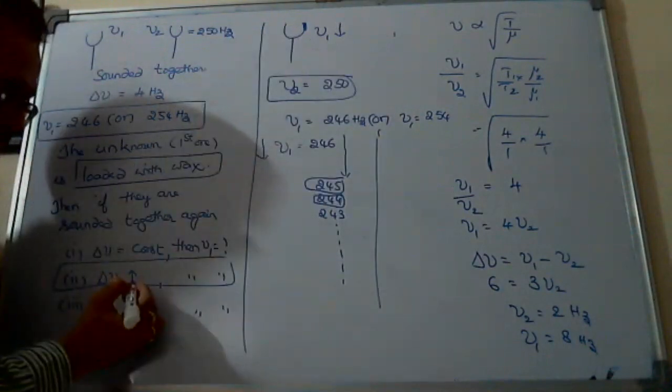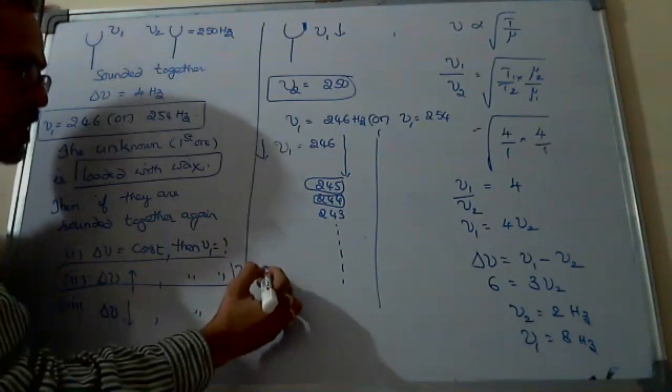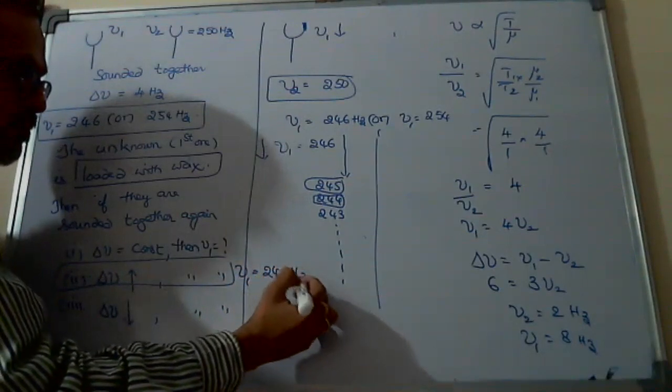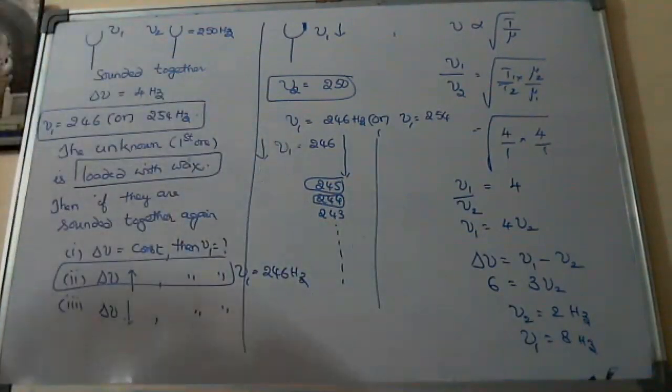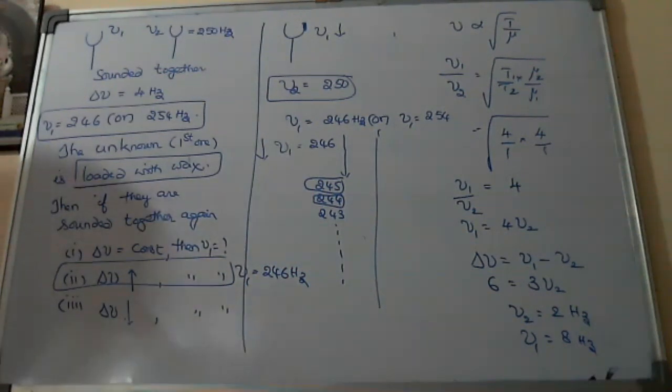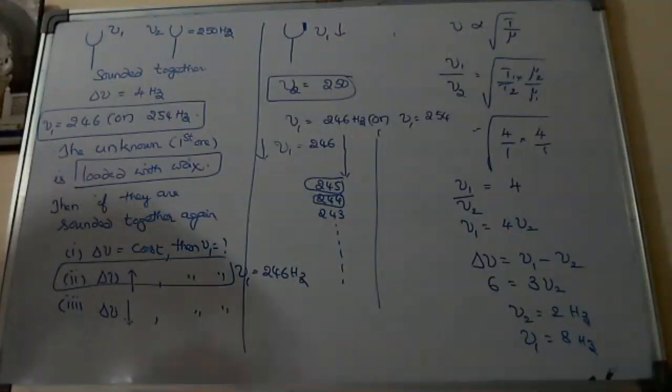In case of increasing, I can take nu1 equal to 246. Understood my logic? Yes, sir. Very good.